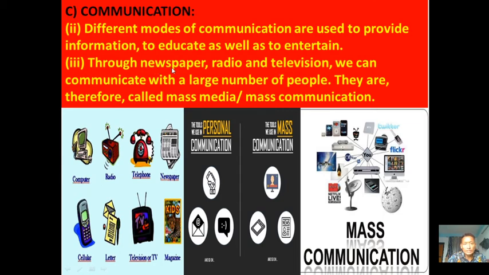The audiences are very large in number. We are watching different types of channels, and these channels are watched by many people. We are listening to radios. So for these newspapers, radios, and televisions, we have a large audience, many people who are watching TV. Because of that, we can communicate with a large number of people.